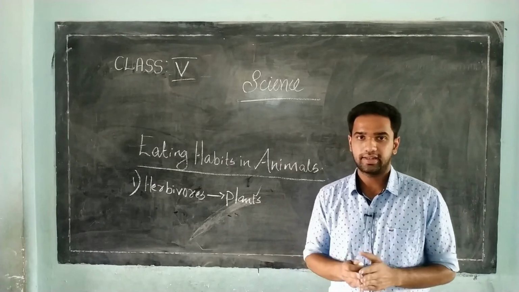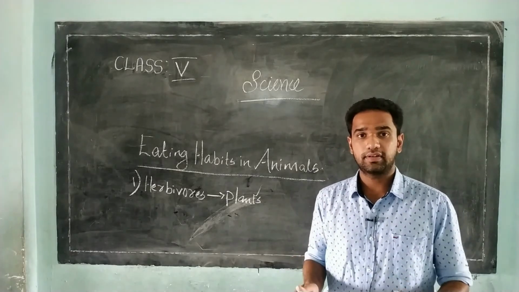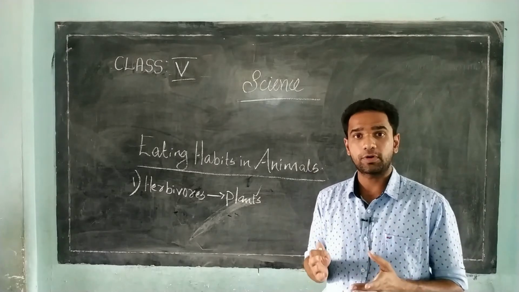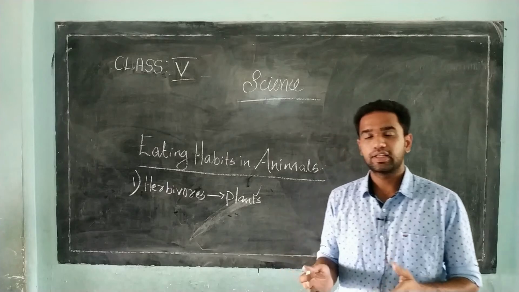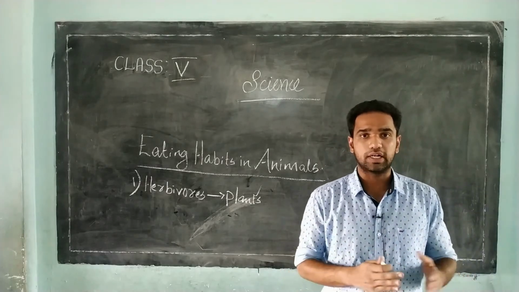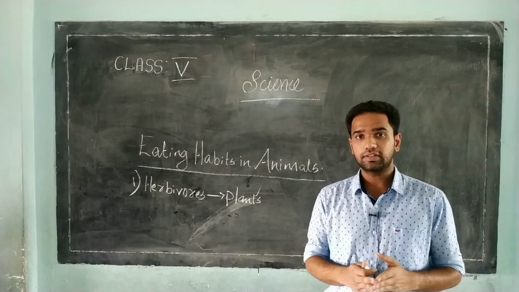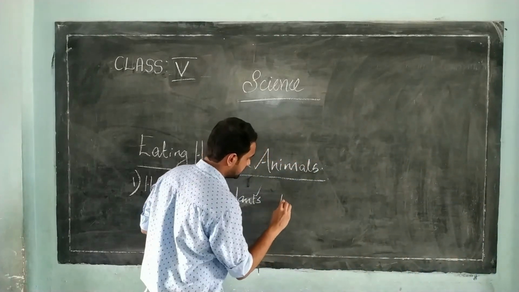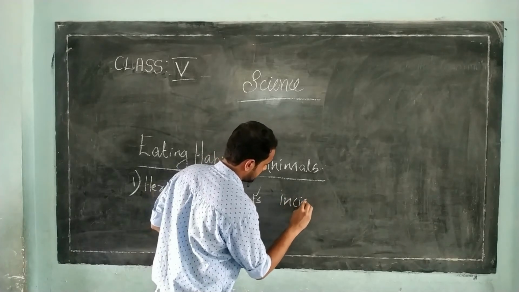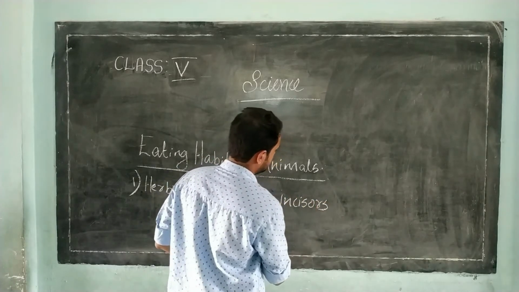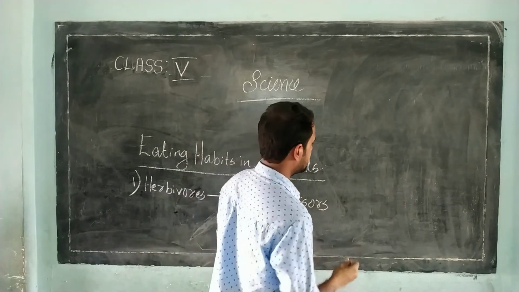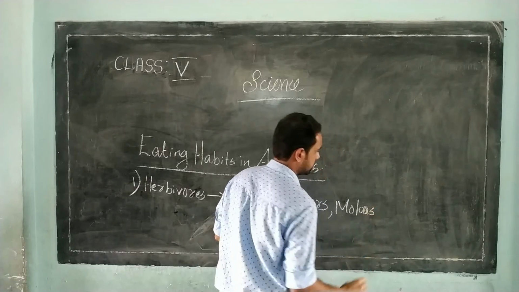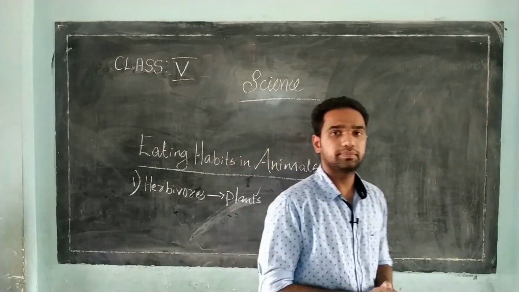These animals have sharp front teeth called incisors for biting the food, and strong back teeth called molars for grinding the food.